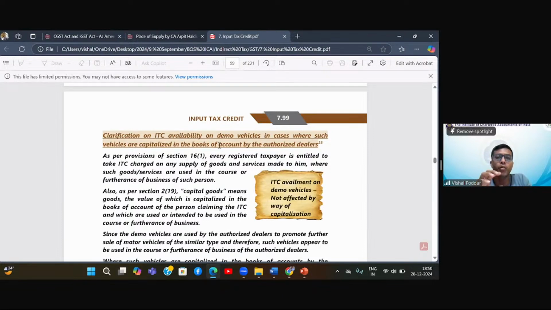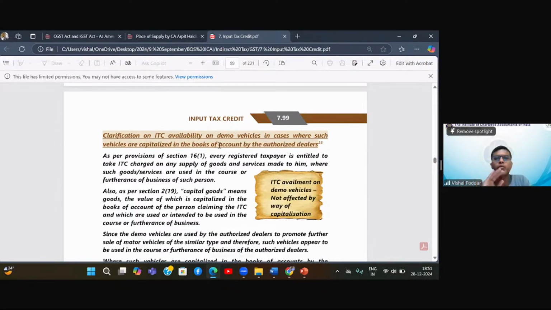Now, obviously, this demo car is not kept with me with the intention of further supply. I am keeping it because I want to display it to the customers, whoever want to come for test drive. So there was a question whether it will get blocked or not. Different people had different views. So there was a circular clarifying that don't worry, you can avail the ITC on demo vehicle.